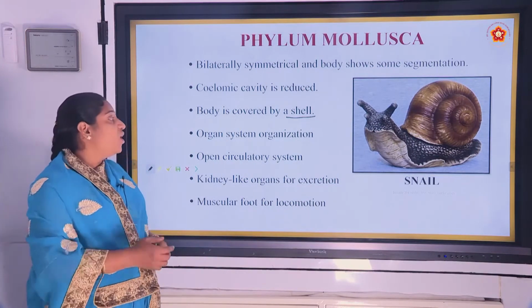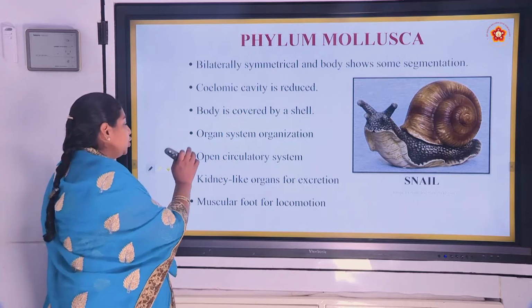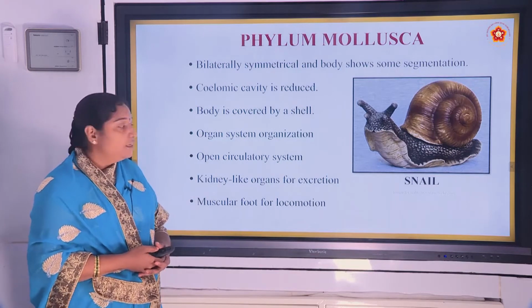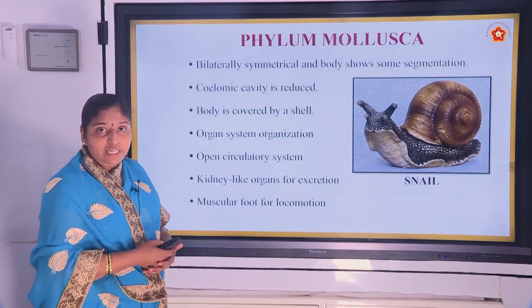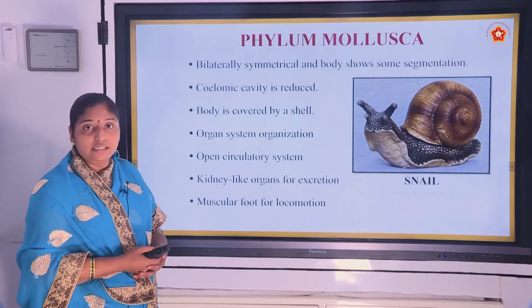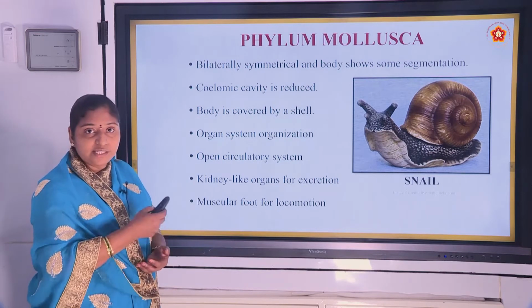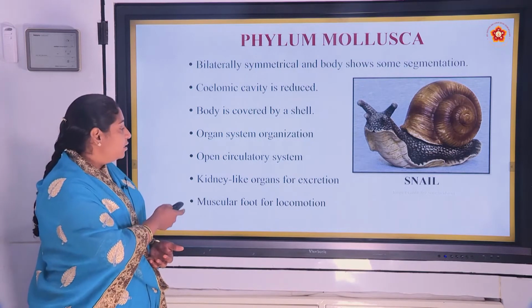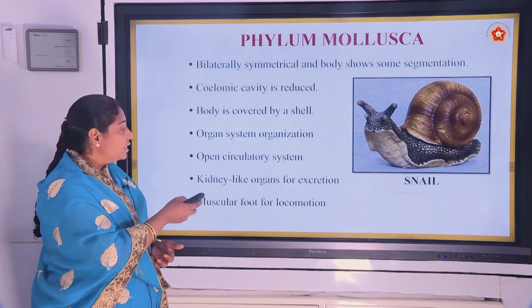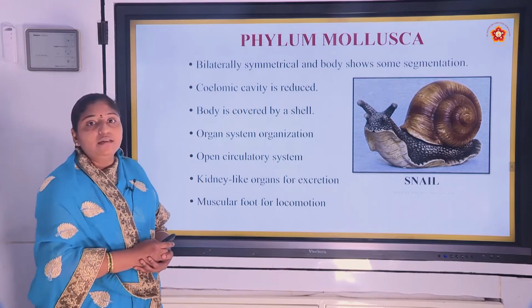And the next, organ system organization you can see here. After the tissue level, the next level is organ system organization. Still more advanced you can see in these phyla. And then kidney-like organs for excretion.